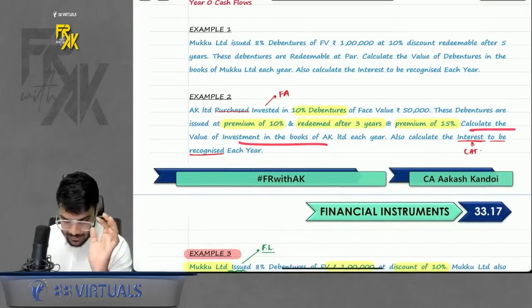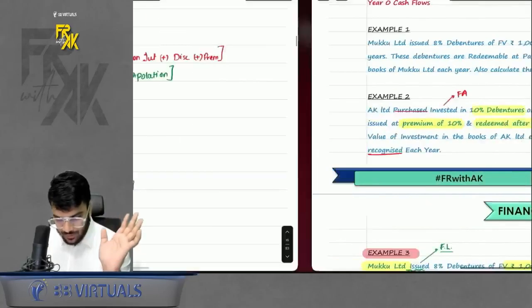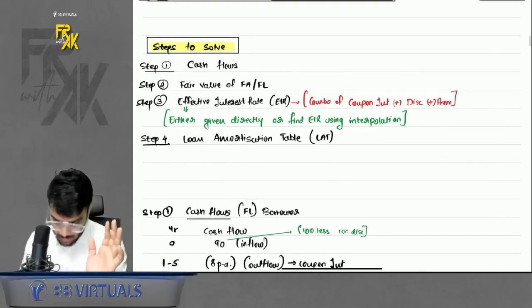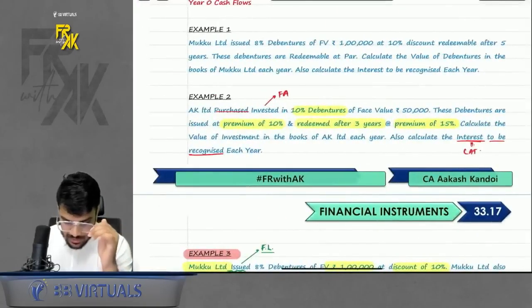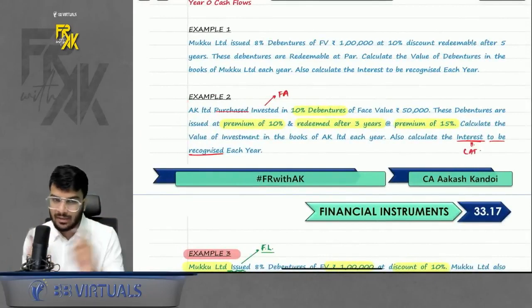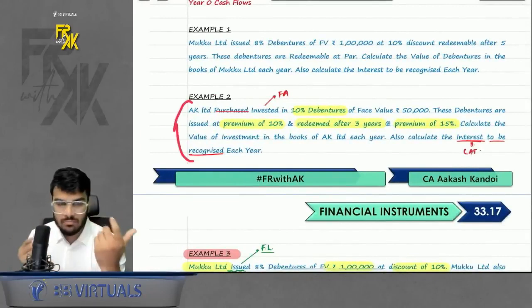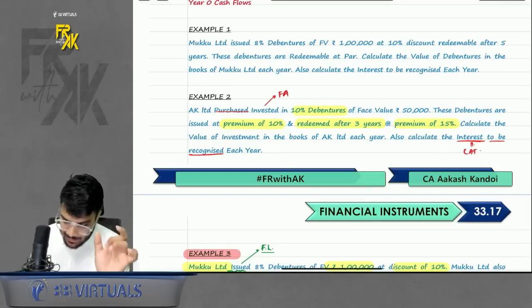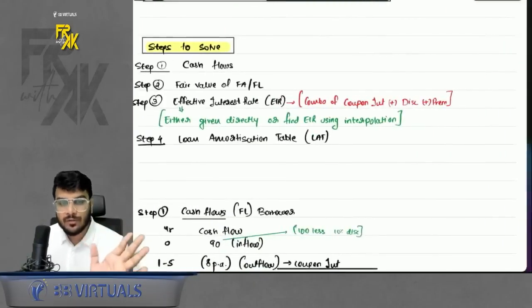Now this is a normal question. How do we solve this? It is a case of financial asset. We have to solve as per the amortised cost method. When you read the question, was there any relationship between the borrower and lender? No. Was it a compound financial instrument? No. Is there anything mentioned about level 1 input? No. That means it is a normal question, you will assume the fair value.